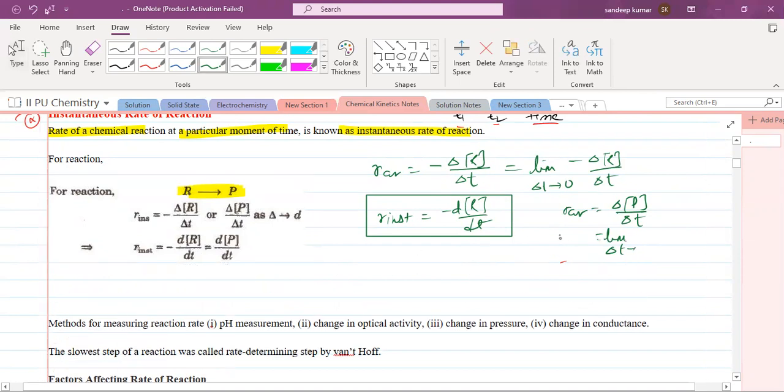The limit of R average, you can write, as delta T tends to 0, is delta P by delta T. Okay, so this becomes what? R instantaneous. R instantaneous is what? dP by dt.